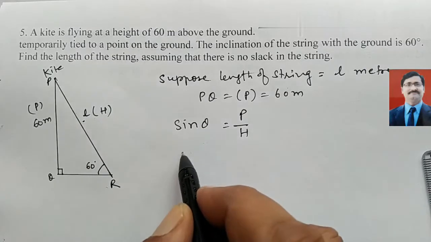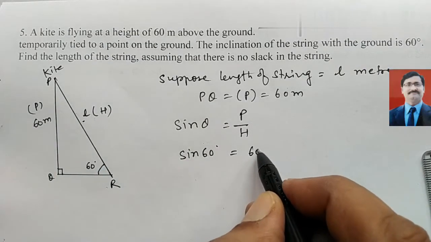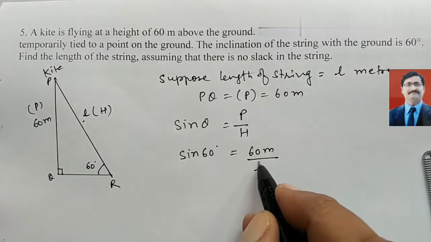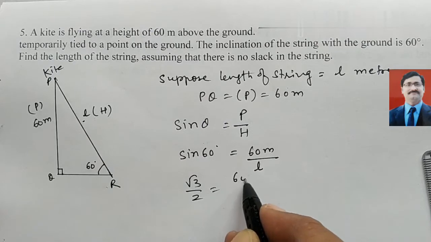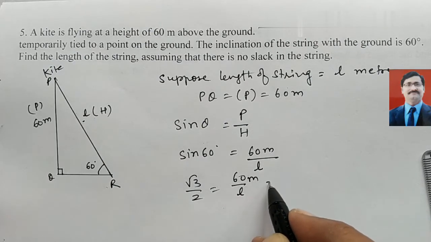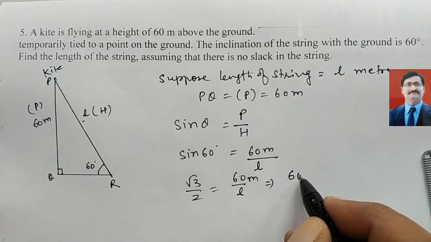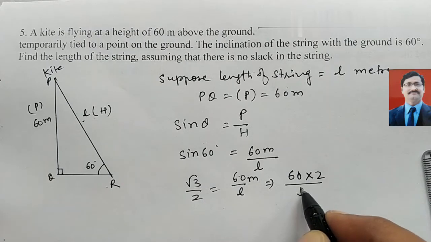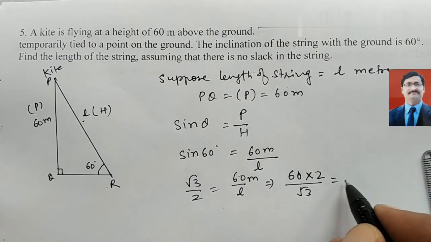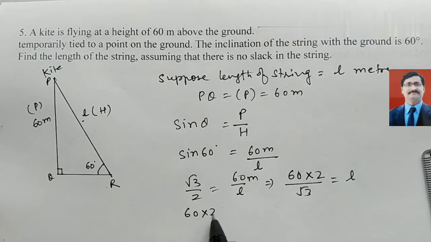Theta is here 60 degree, perpendicular is here 60 meter, and hypotenuse is L. Sine 60 we know already, that is root 3 by 2 equal to 60 upon L. Cross multiplying we will get here 60 into 2 upon root 3, that is equal to L, and you can multiply and divide by root 3.